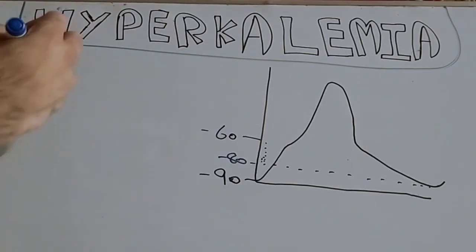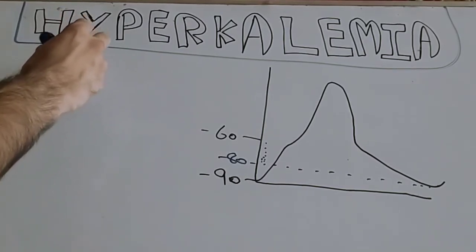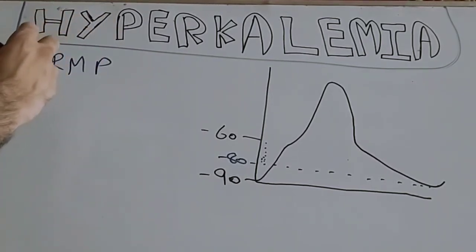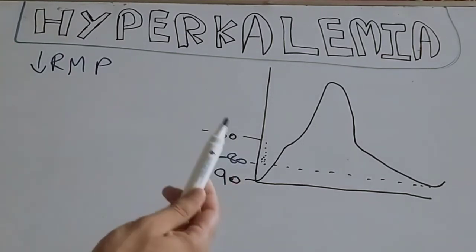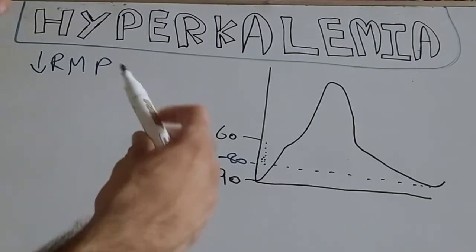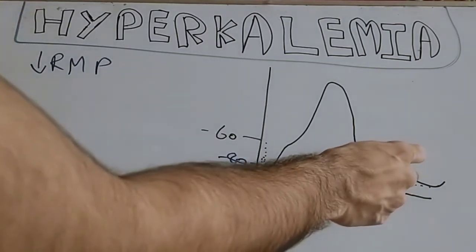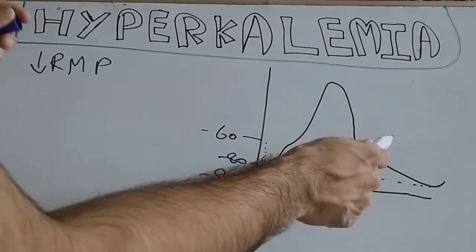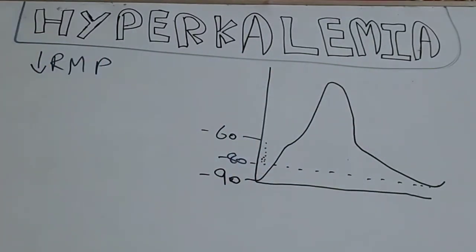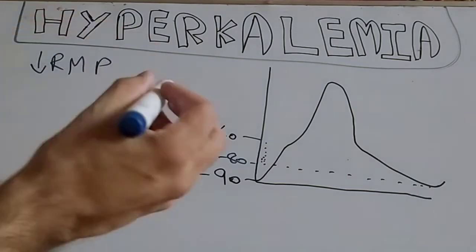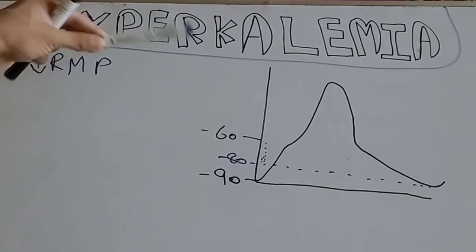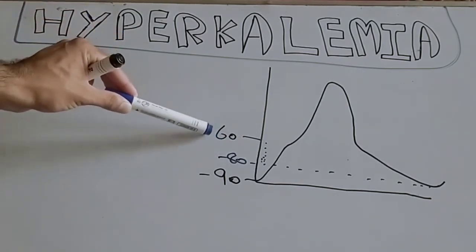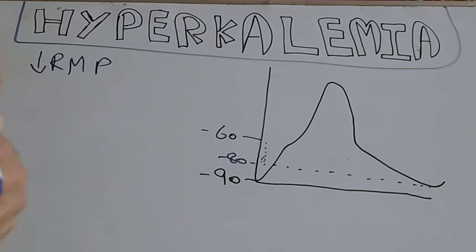So writing the first point: the resting membrane potential would decrease and become more positive, because potassium ions are not moving outside, as the extracellular fluid has already been accumulated with potassium ions. Now you can see that in the case of hyperkalemia, the distance between the resting membrane potential and the threshold is very much less. So that's why this membrane is said to be hyperexcitable.